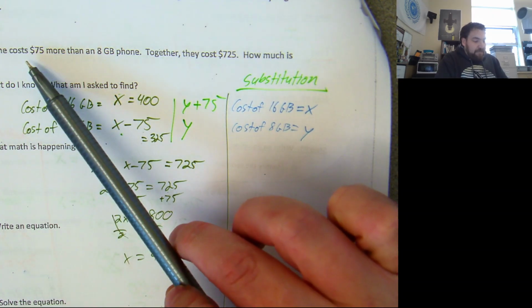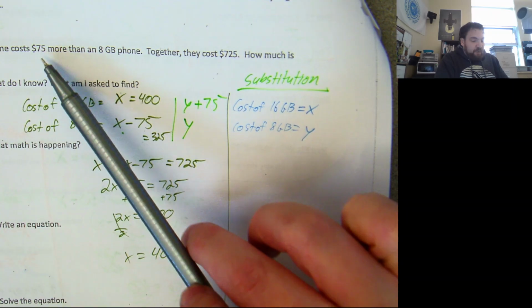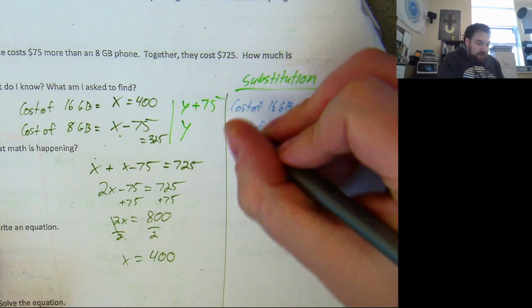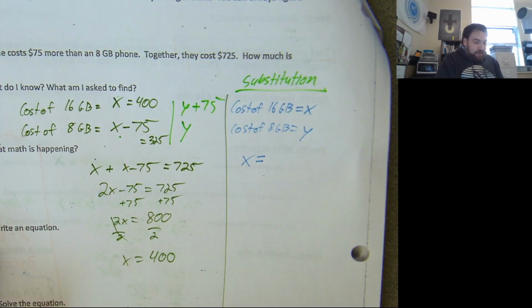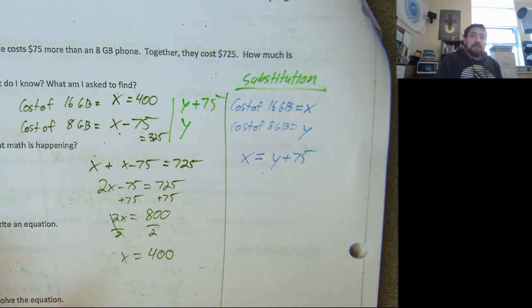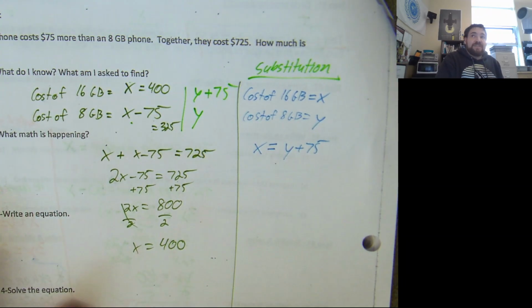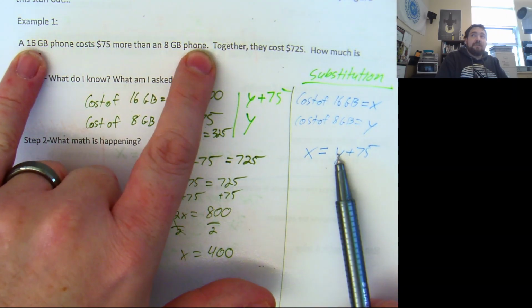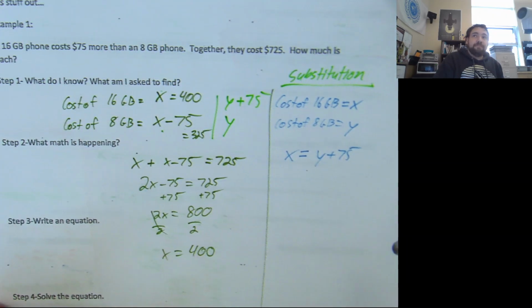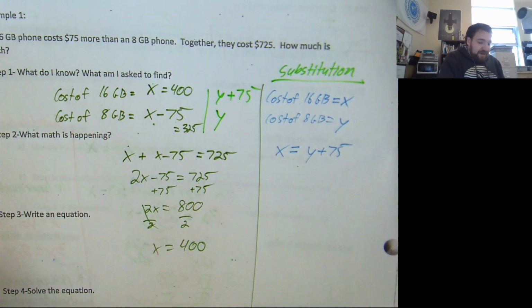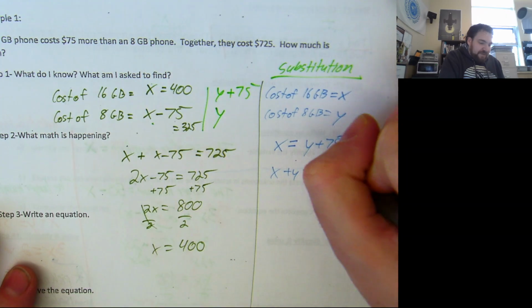If you're going to introduce two variables, you need two equations. We know that one of them, the 16 gig phone, costs 75 more than the 8 gig phone. So that means the 16 gig phone is equal to 75 more than the 8 gig phone. That's going to be Y plus 75. So this equation came from this first sentence here. So then together they cost 725. So the second equation is going to be X plus Y equals 725.